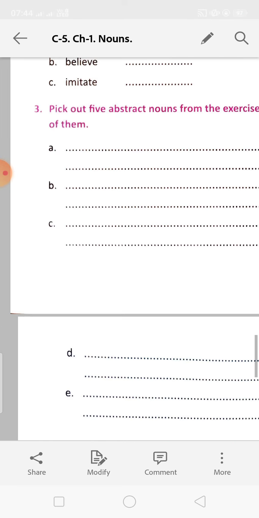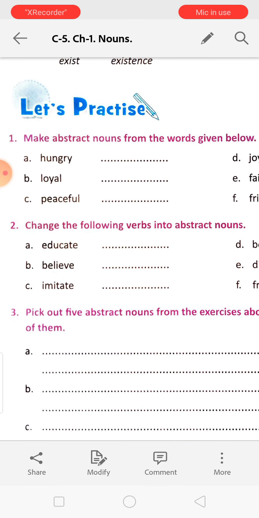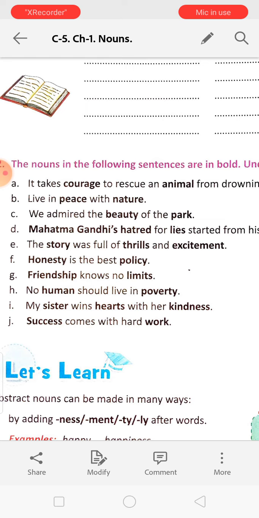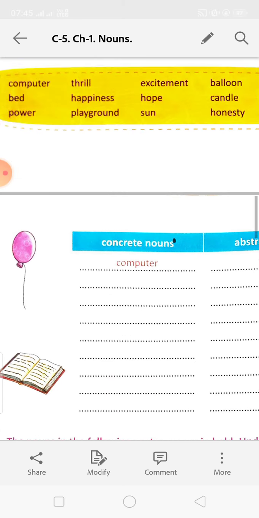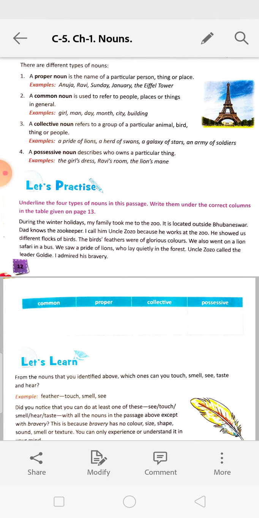So read the chapter. If you are facing any problem, then jot it down in a copy. That means you will make a bullet. Bullet means a full stop, and you will write the problem, that this point you have not understood. Okay. Then when we discuss in the live class, we will discuss it over there. So read the chapter, read the yellow boxes very well, do the exercises, otherwise you will not understand anything.